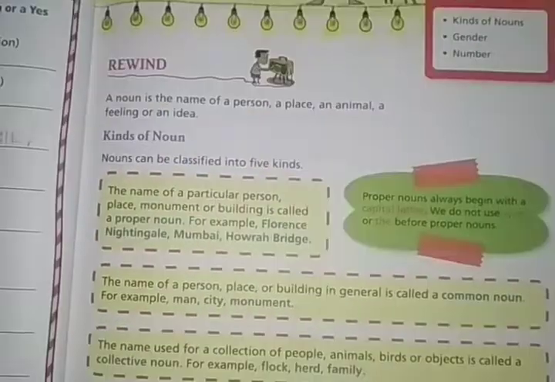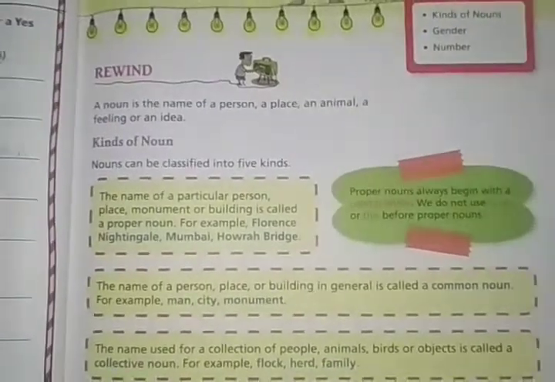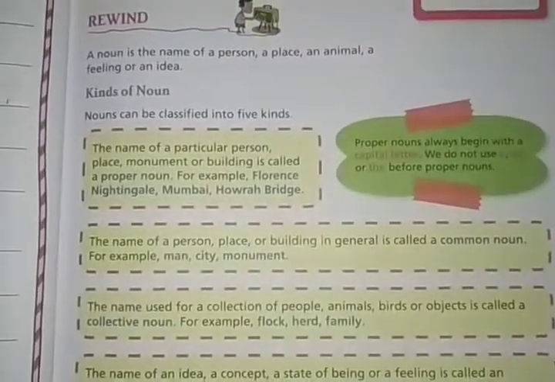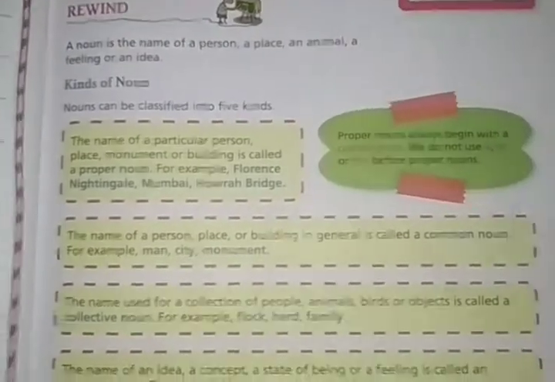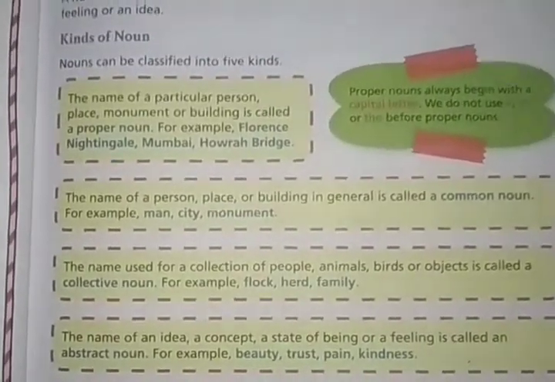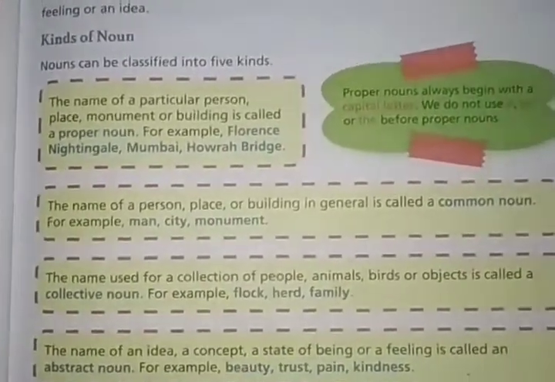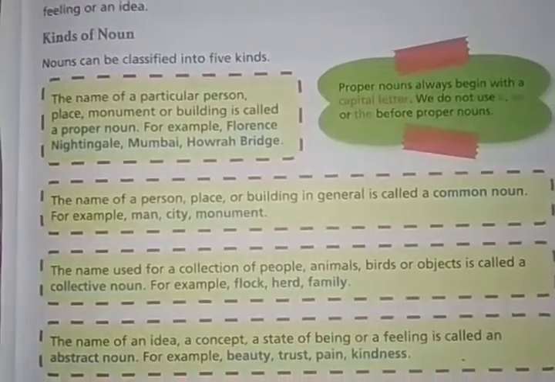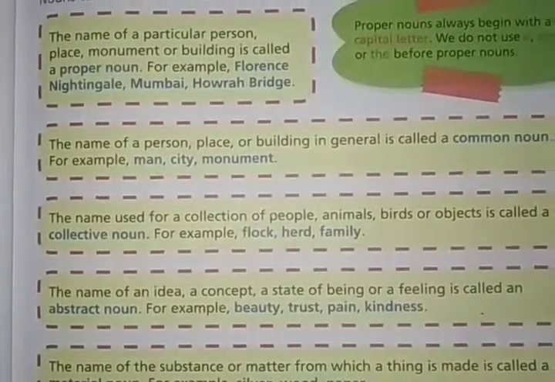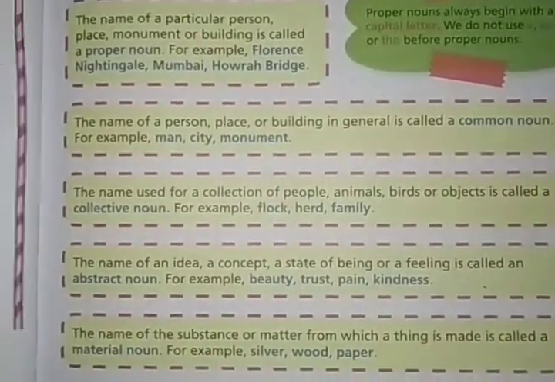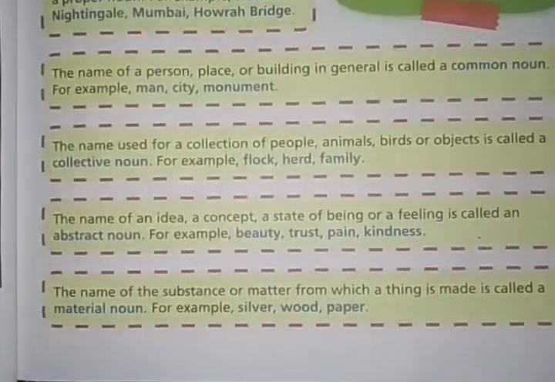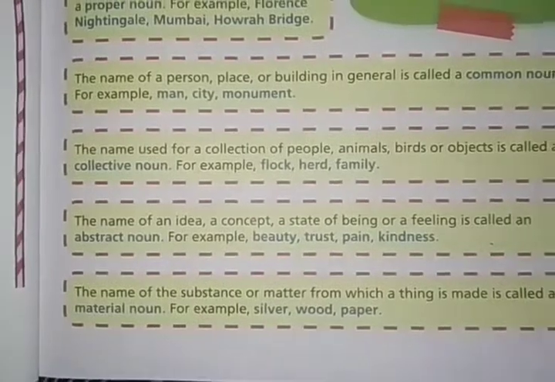Clear? So we got that the names are nouns. The name of a particular person, place, or thing is called proper noun. The name of a person or thing in general, used as common, will be a common noun. And the name of a collection or a group of some people, animals, birds, or things will become a collective noun. And abstract noun means the name of any idea, concept, or state of being or feeling.